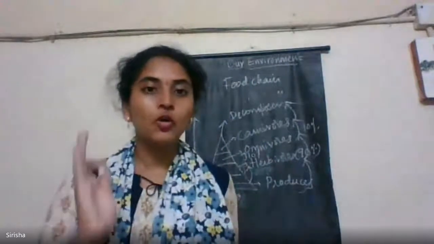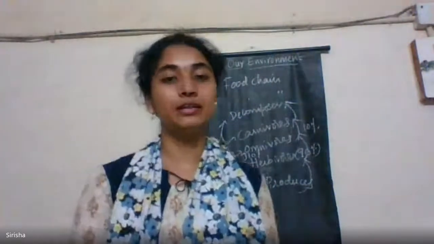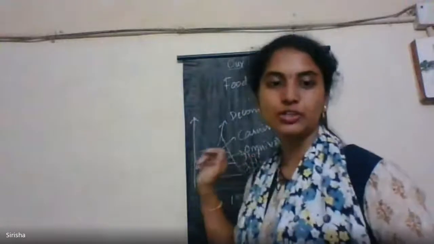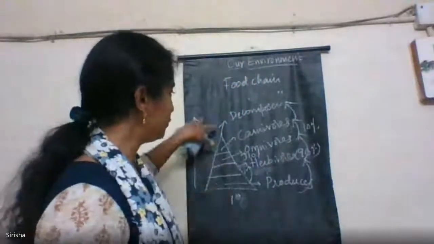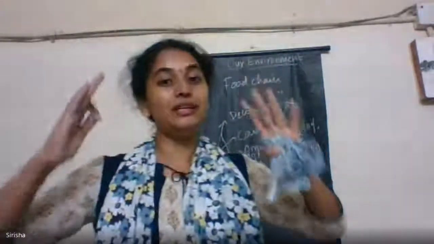That means when you go from bottom to top, there will be less amount of energy being transferred. This is called a trophic level, or it is also called a food chain. That is the 10% law. The flow of energy is always unidirectional, and there is a gradual decrease in the amount of energy which will be carried to the next trophic level.